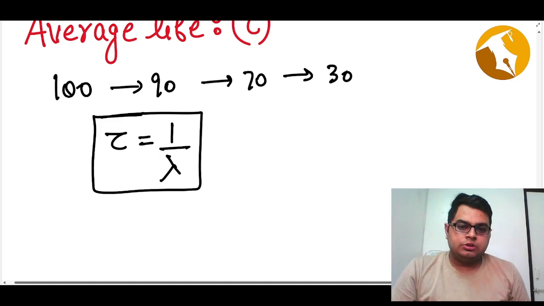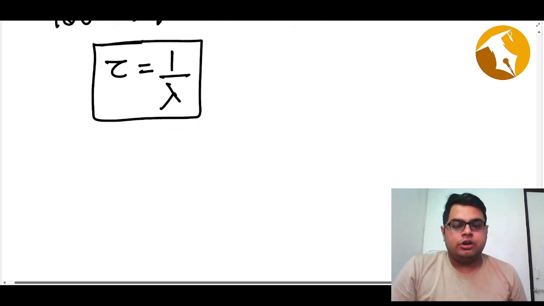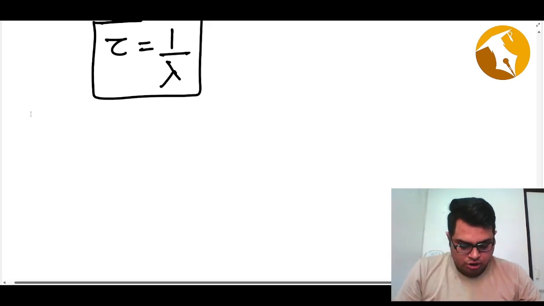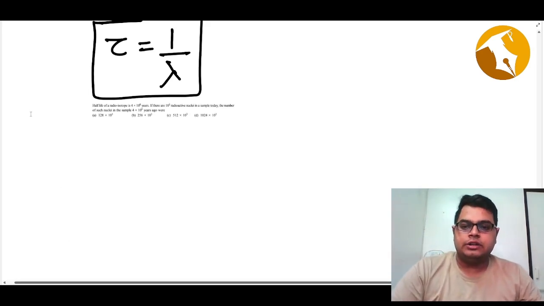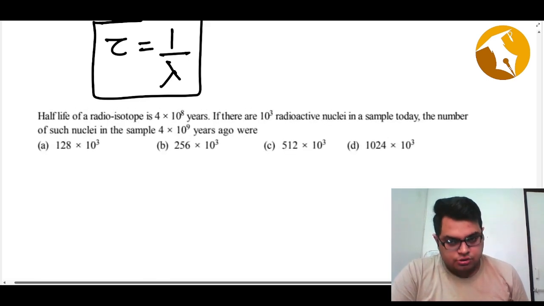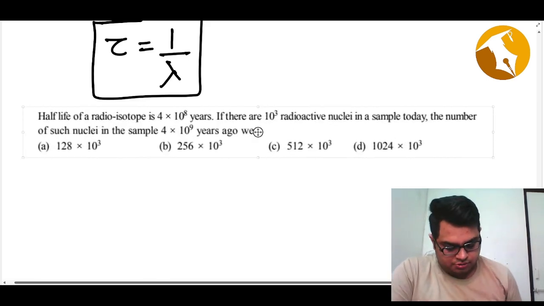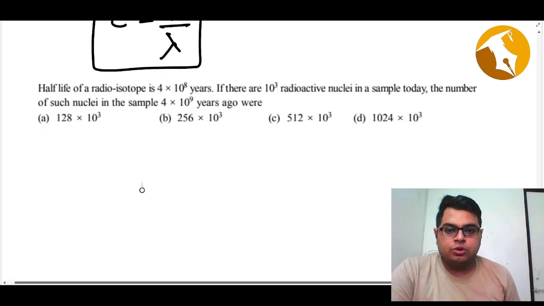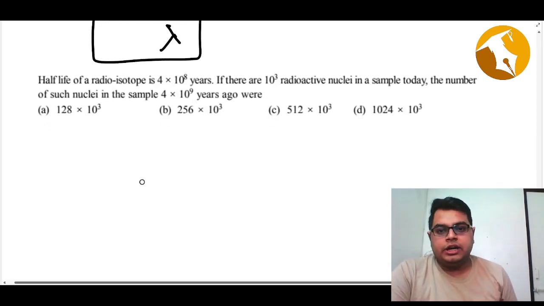Okay. So this was about the basics of the radioactive nuclei. Now we can solve some problems so that this gives us good practice. So let's solve the first question. The first question says that the half-life of the radioactive isotope is 4 into 10 to power 8 years.